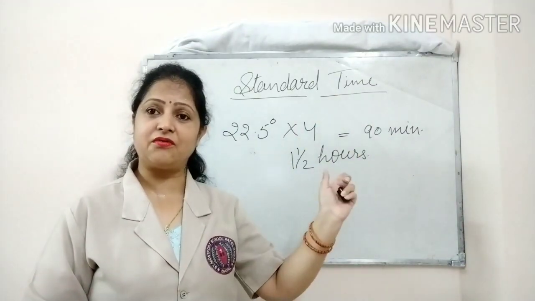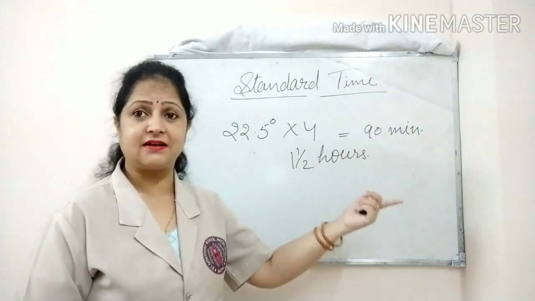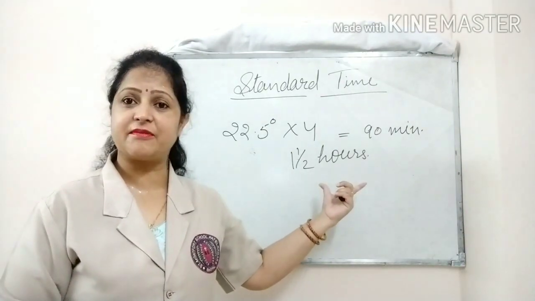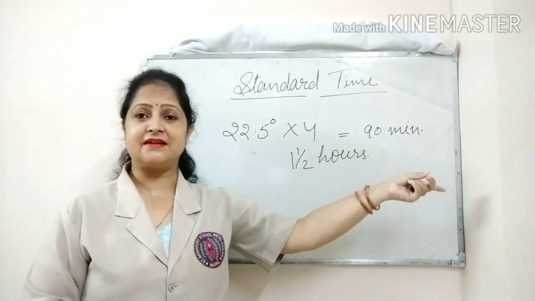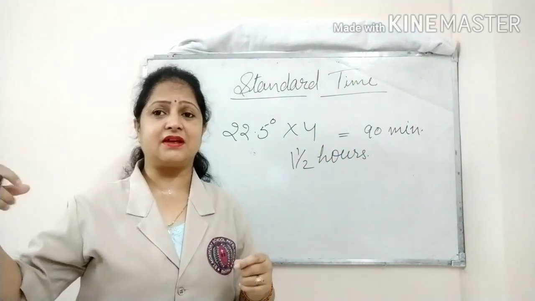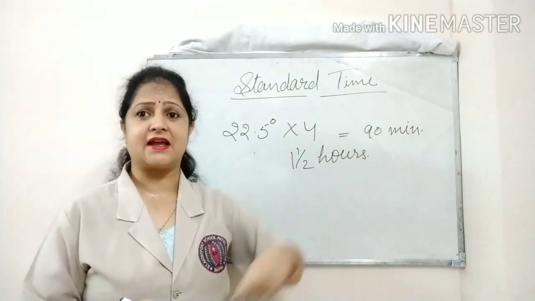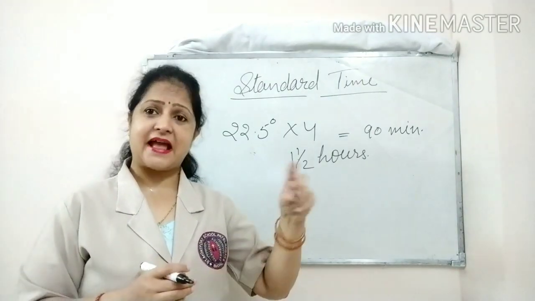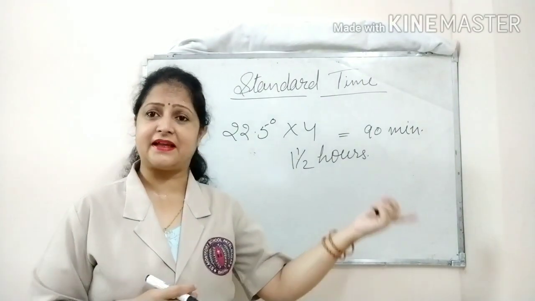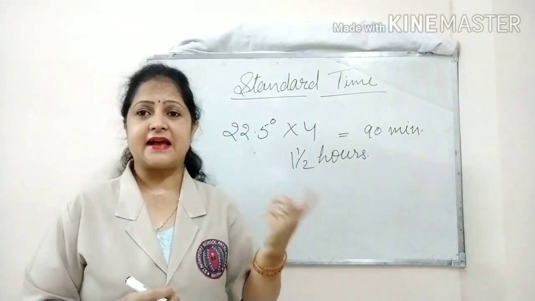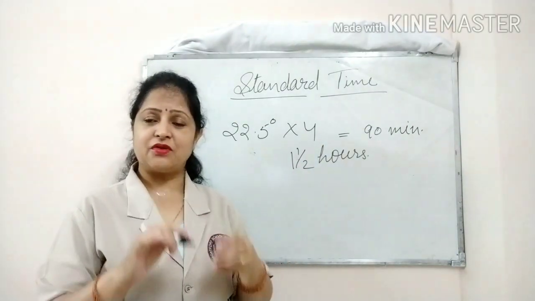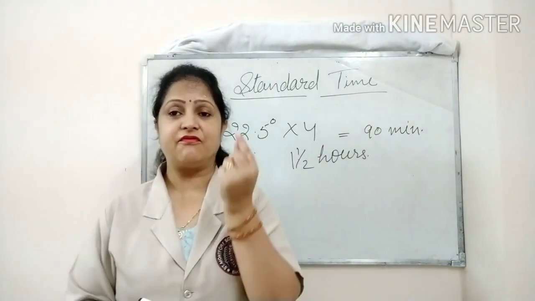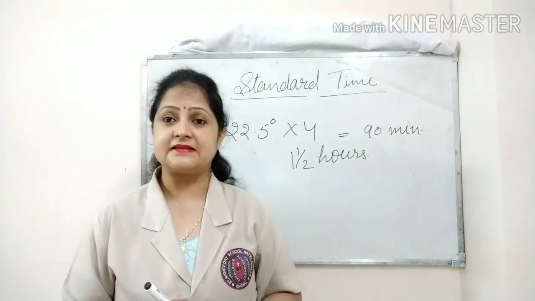9 o'clock is already over. It is already past and now it is 10:30. Why? Because of this 1.5 hours time difference. When he started, he thought he would reach on time, but when he reached there, his watch was showing 9 o'clock only, while the local time there was 10:30. So he would not be able to catch his plane. To avoid such confusions, the country decides the time of one meridian as the standard time.